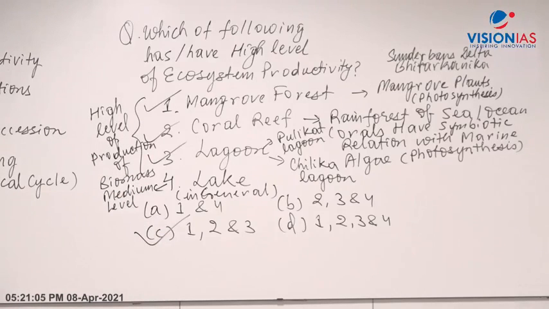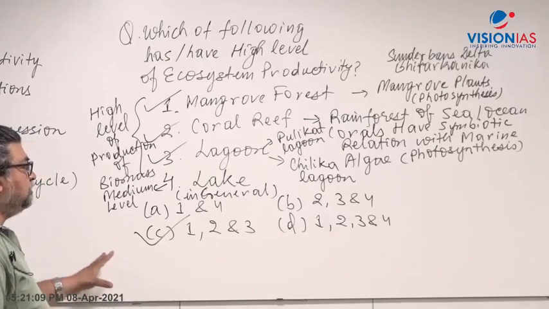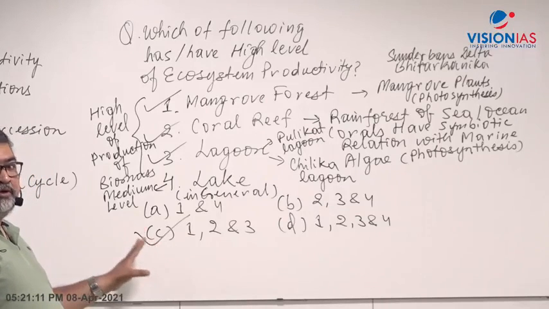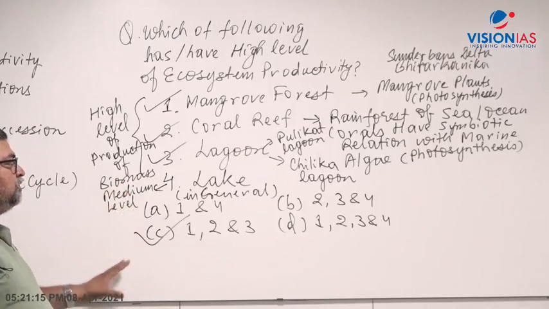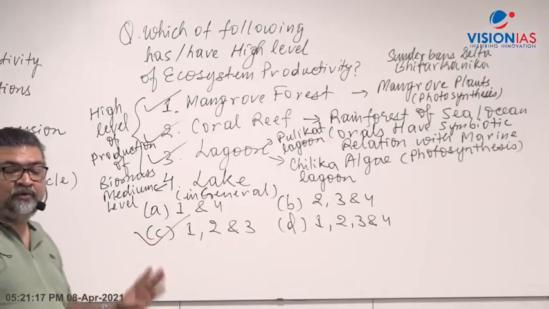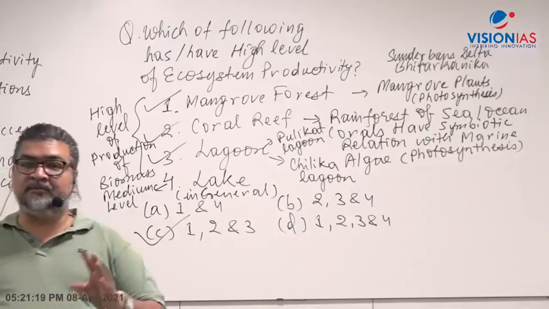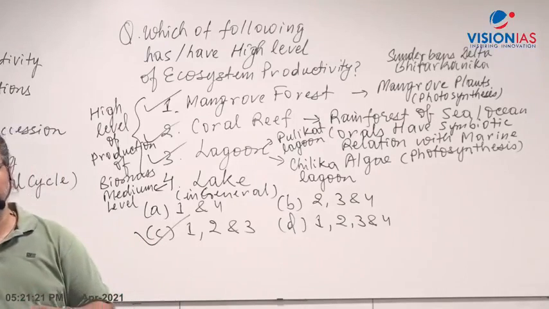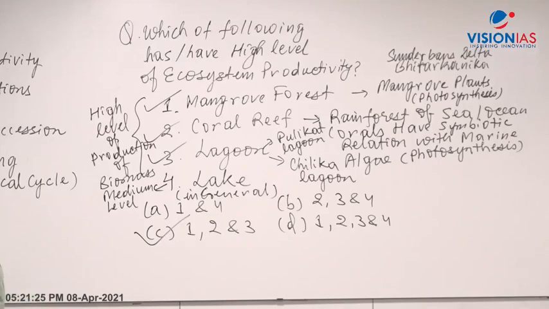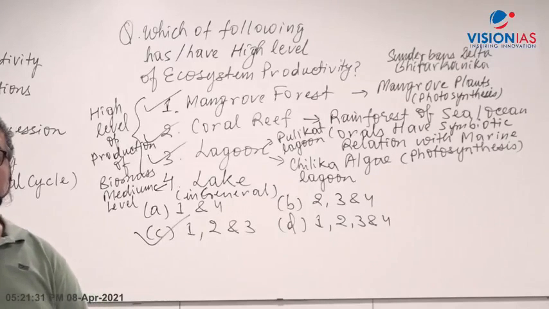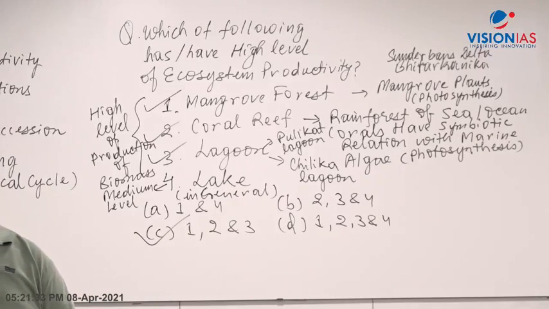So in that context, C is the answer that will come into that, right? Ecosystem productivity, where more biomass generation comes in. Now if you look here, this is the concept we are going to learn in the classroom. So I'll now go into that part. The answer will be C. Lakes in general have a medium level of production of biomass, medium level, not high level.